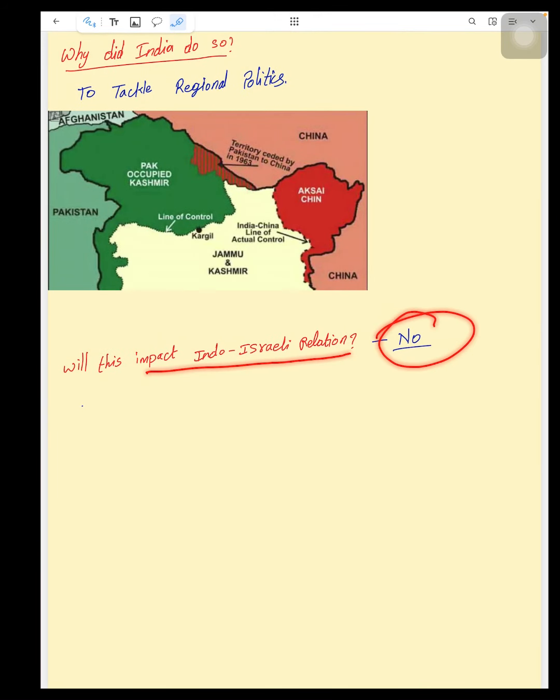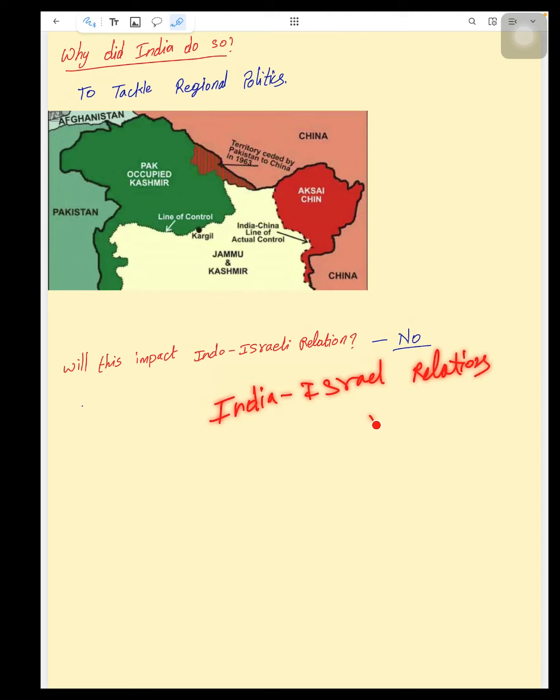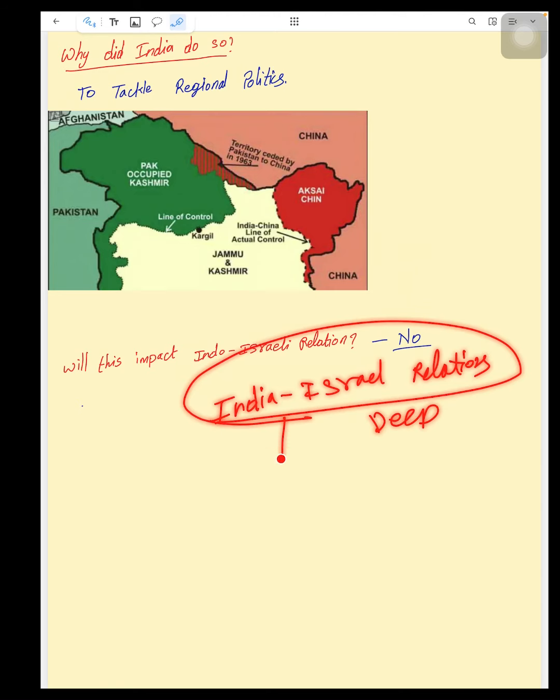Will this impact Indo-Israel relations? That is a big no, because India-Israel relations are very deep. These relations will be explained in my podcast.